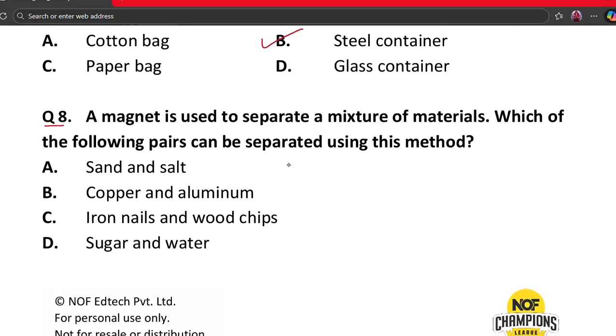Which of the following pairs can be separated using this method? A. Sand and salt. B. Copper and aluminium. C. Iron nails and wood chips. D. Sugar and water. The correct answer is option C.